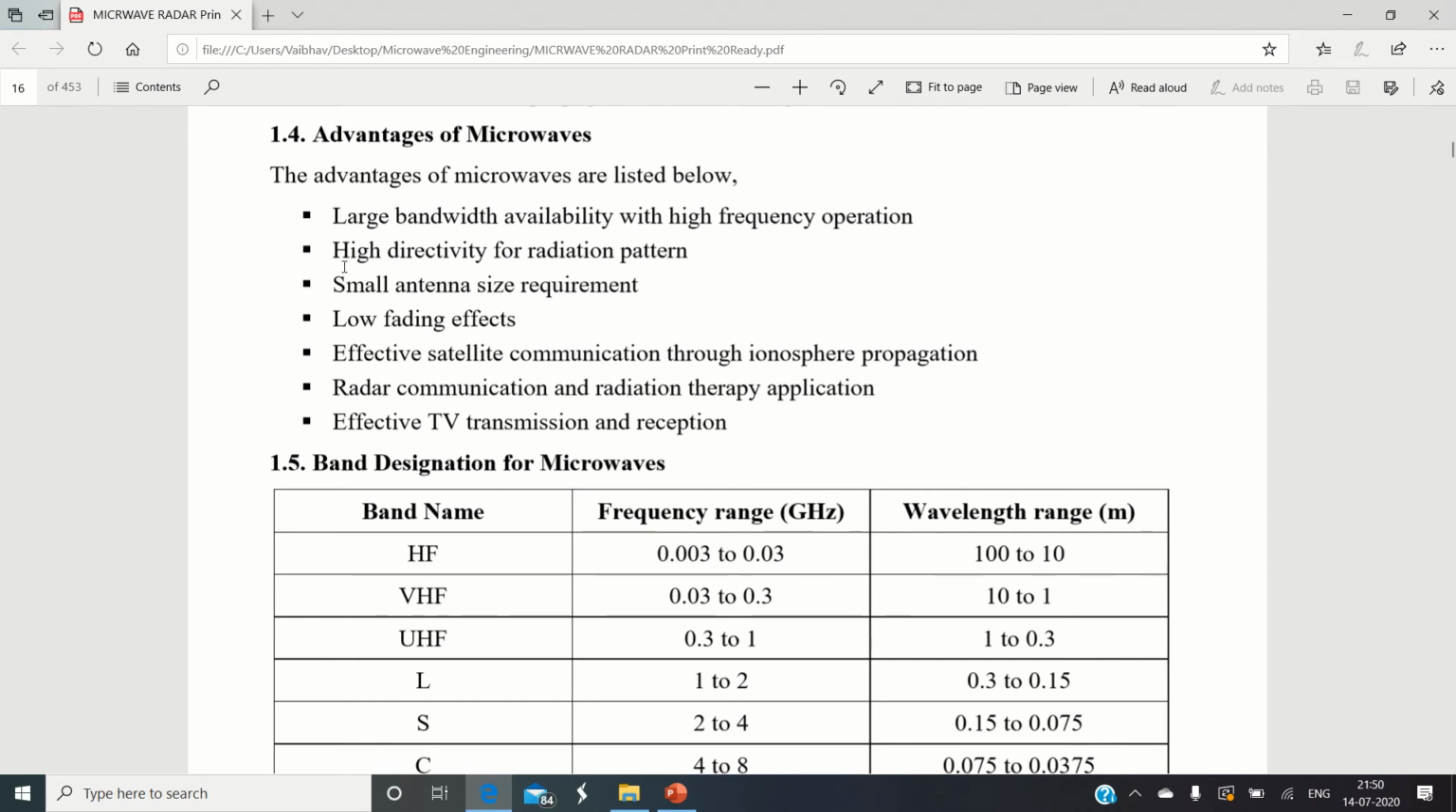Second, as the frequency is very high, the directivity possessed by the microwave signal is very high. And this property is very useful in designing antennas.